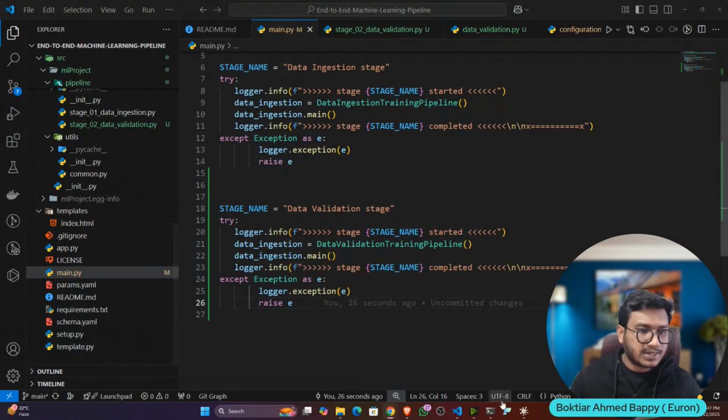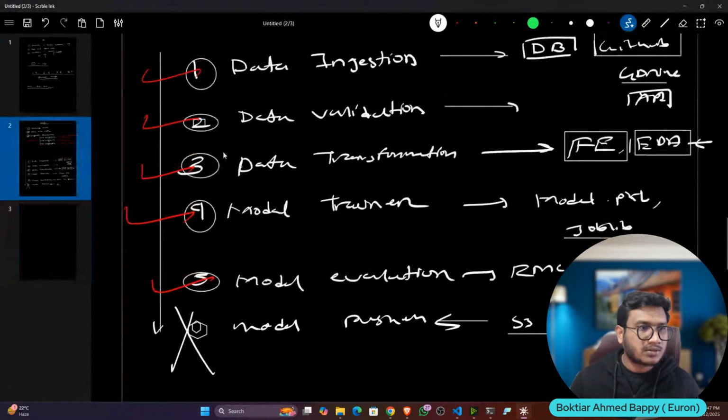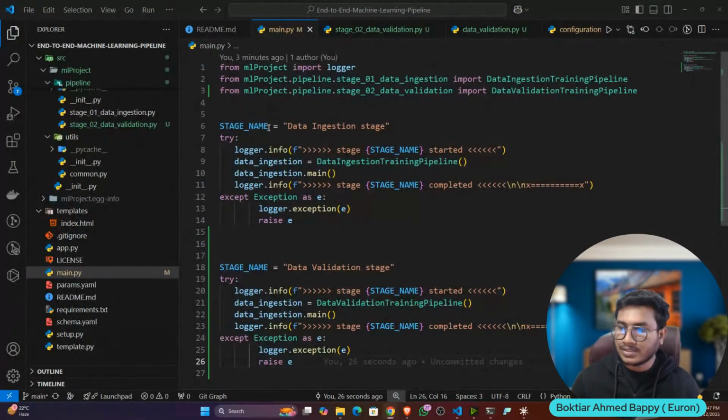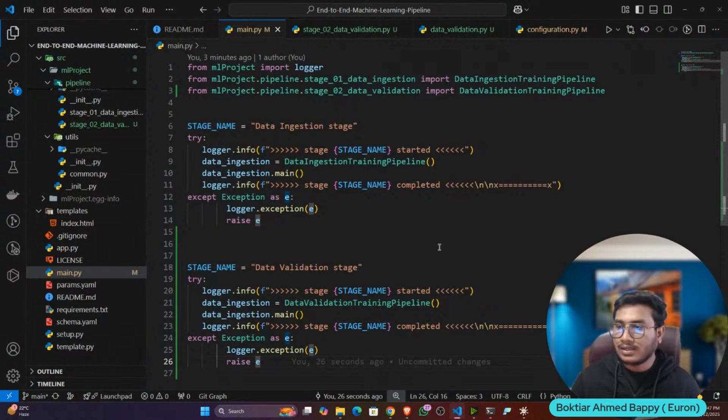Okay, so now let's try to complete the next ones also. Data ingestion and validation is complete. Now let's do the transformation, then model trainer, model evaluation. Okay, I'll do it quickly because I'll follow the same steps. Only the logic will be different.